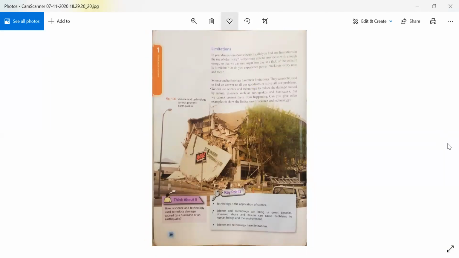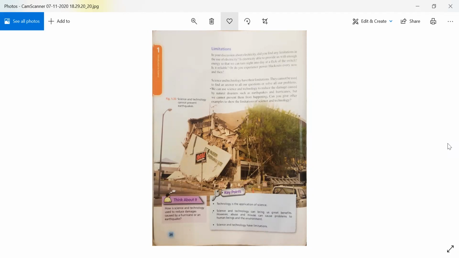Now everyone, open page number 20. Limitations. In your discussion about electricity, did you find any limitations to the use of electricity? Is electricity able to provide us with enough energy so that we can turn night into day at a flick of the switch? Is it reliable, or do you experience power blackouts every now and then?